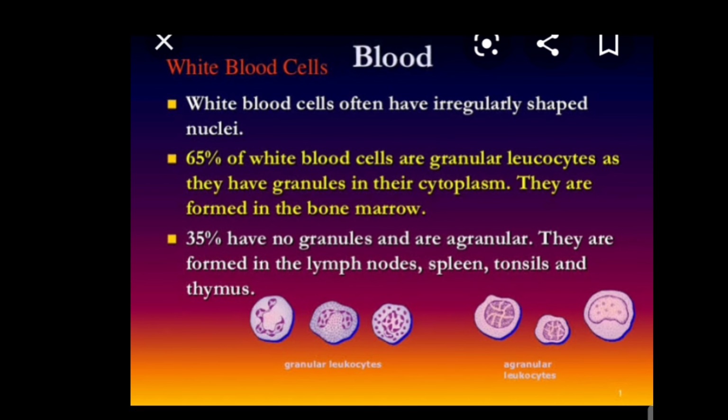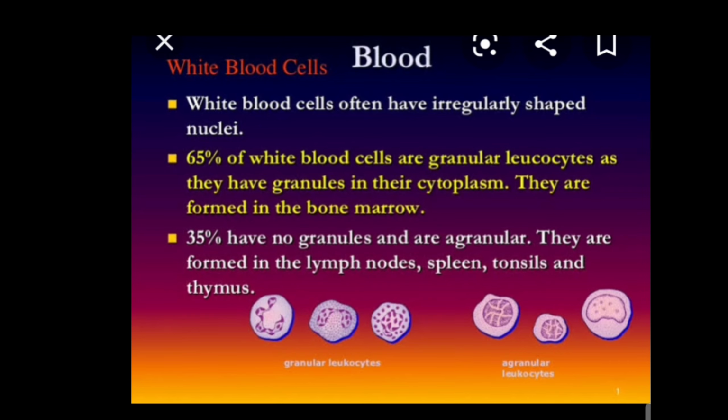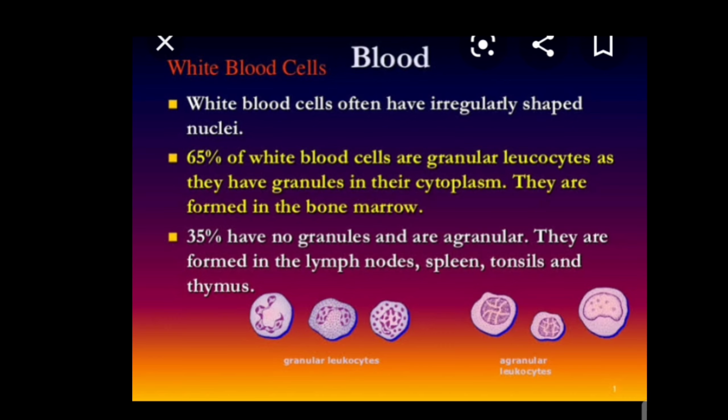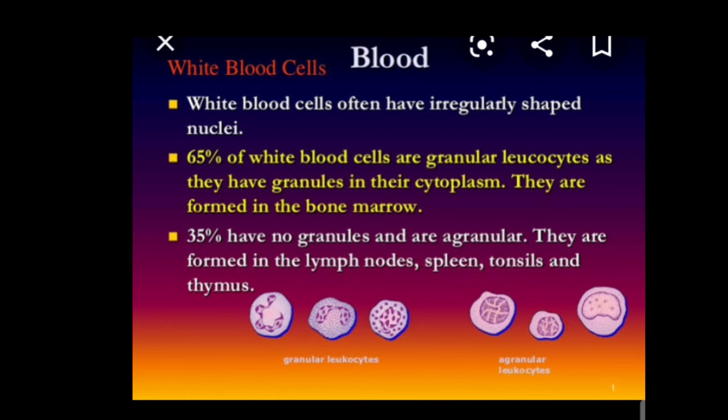White blood cells fight infections and protect us from disease. White blood cells often have irregular shaped nuclei. 65% of white blood cells are granular leukocytes, as they have granules in their cytoplasm. They are formed in the bone marrow. 35% have no granules and are agranular. They are formed in the lymph nodes, spleen, tonsils and thymus.